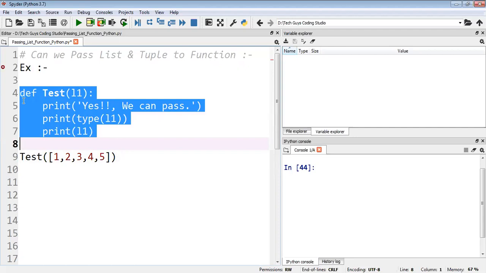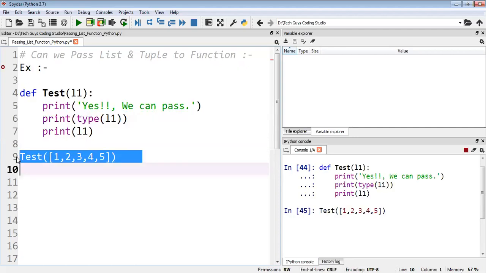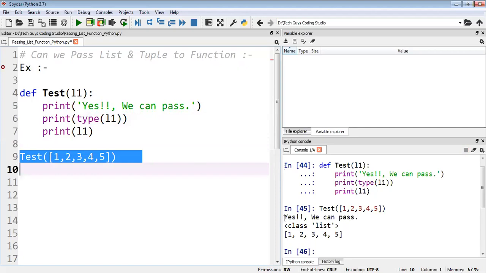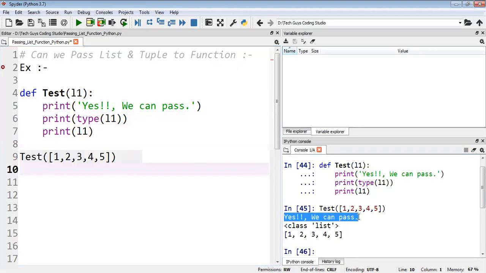First I will put this function. Yes, now I will call this. So you can see, yes, we can pass a list to a function, and it's a type of list only, it's not anything else, right? It's 1 2 3 4 5 like this.